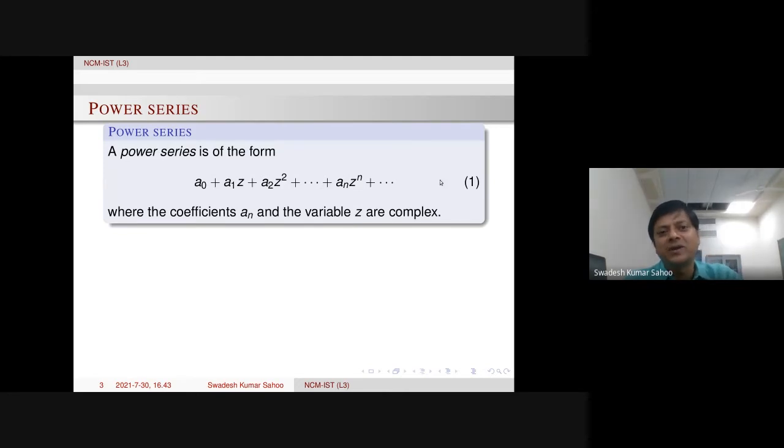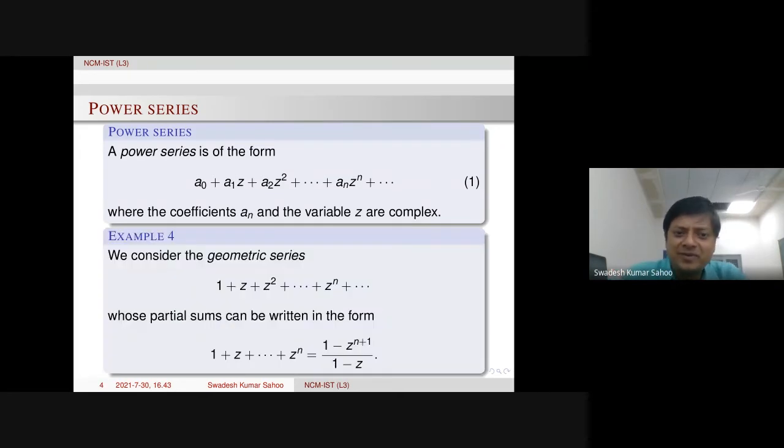Anyway, when we talk about power series, we must talk about convergence. So how do we study convergence of a power series, or in general a series? In that case, we have to take the nth partial sum. Then if the nth partial sum is convergent, we say that the power series is convergent.